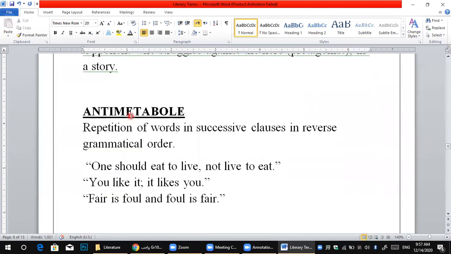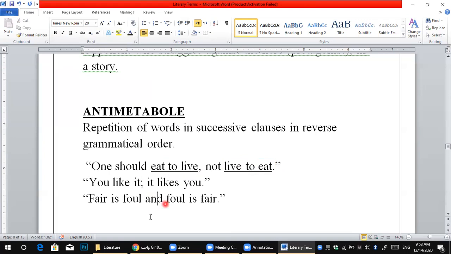After that, we have the last one today. It's called antimetabole. What does antimetabole mean? It's a repetition of words in successive clauses in reverse grammatical order. For example, one should eat to live, not live to eat. So here, eat to live and live to eat. This is called antimetabole. We repeat the words in successive clauses but in the opposite order.